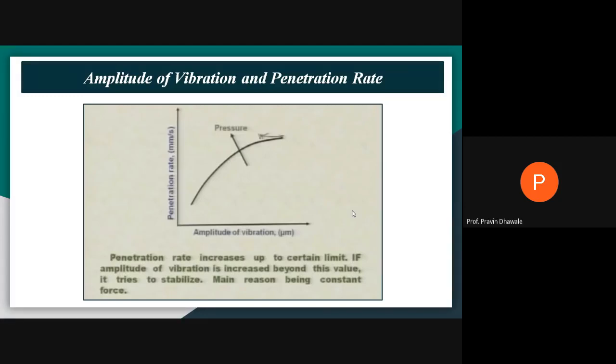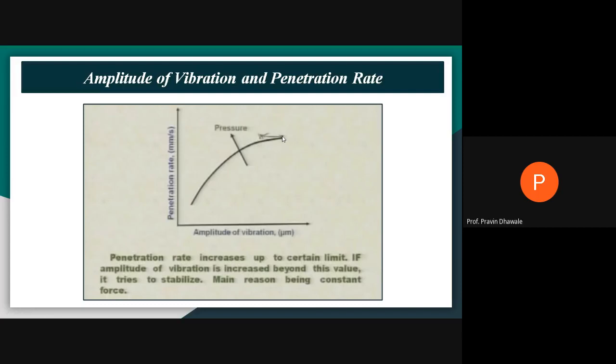If you observe this diagram, on the x-axis you have the amplitude of vibration in microns, and on the y-axis you have the penetration rate of the tool or abrasive on the surface of the workpiece. This will be the arrow. It shows that with an increase in pressure, you observe this nature of the graph.